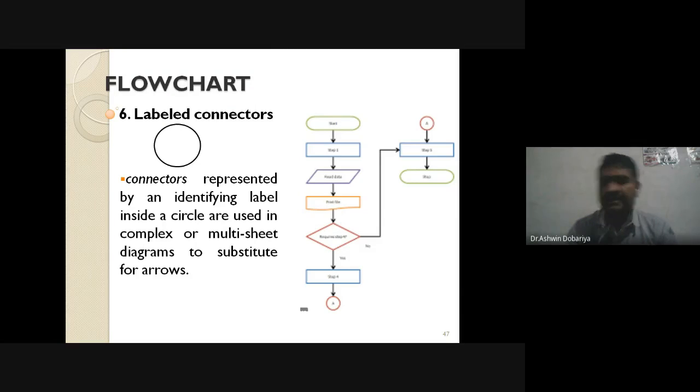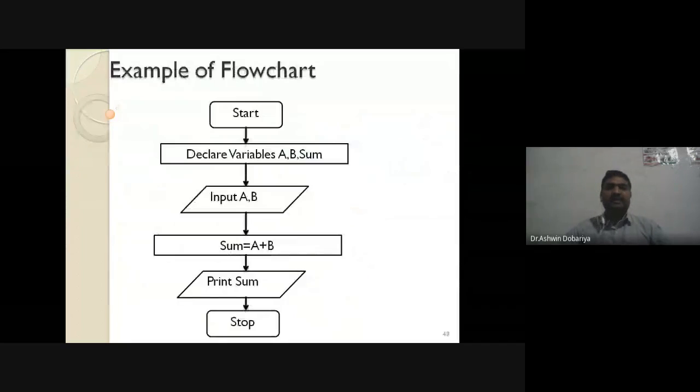Okay, now let me discuss an example of flowcharts, then you can easily understand. This is a very simple flowchart.